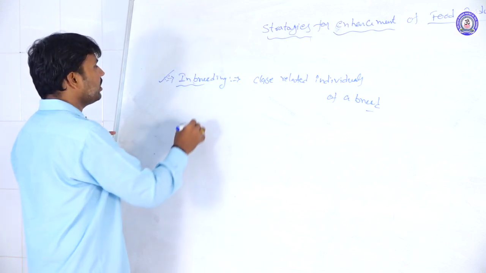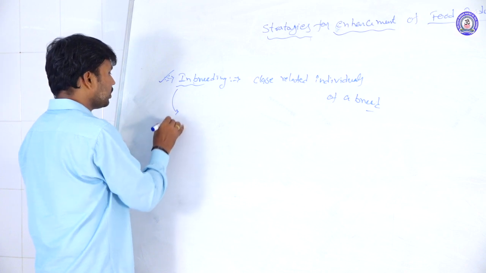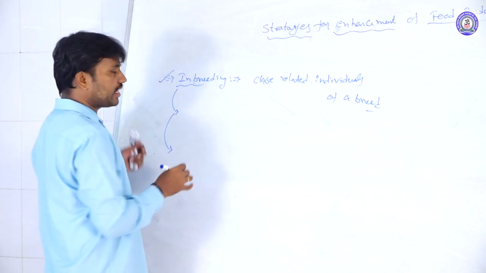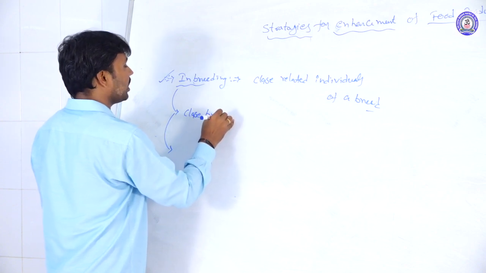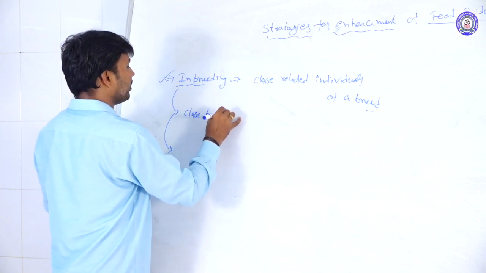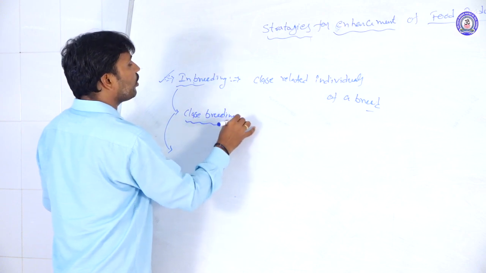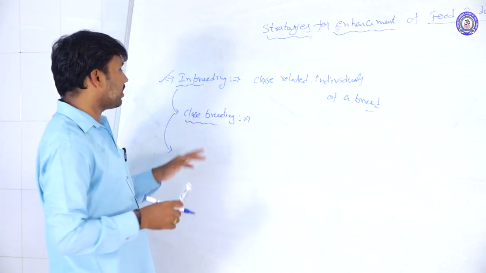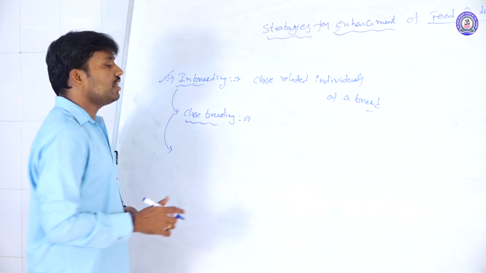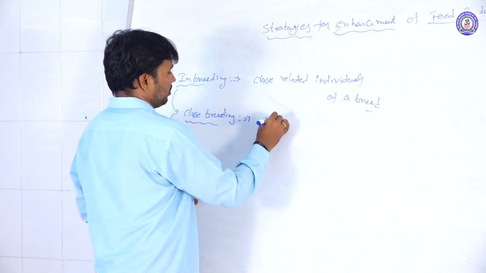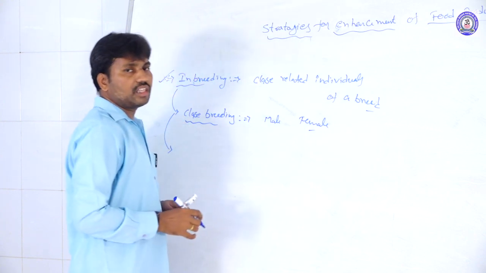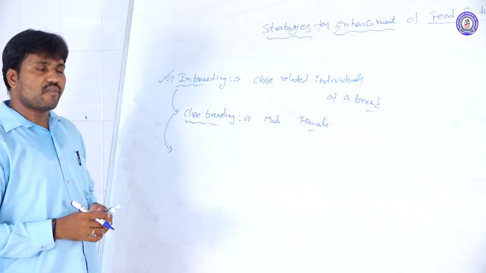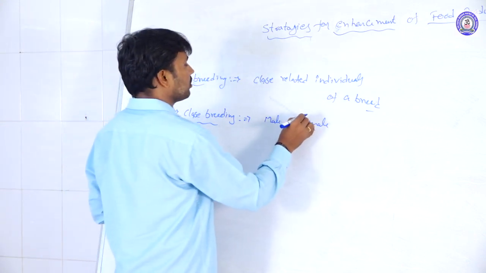The inbreeding method we are conducting in two ways. One is close breeding. How can we explain the close breeding method? Here the male and female individuals are the parental generation male and the parental generation female.